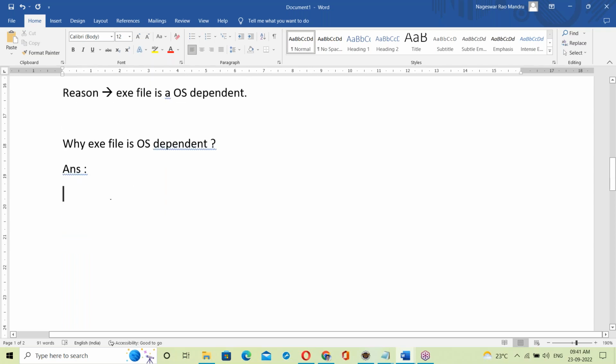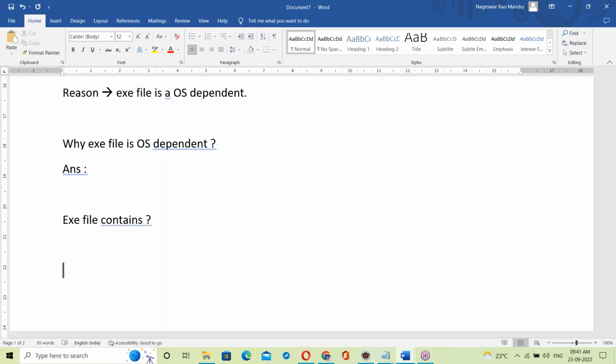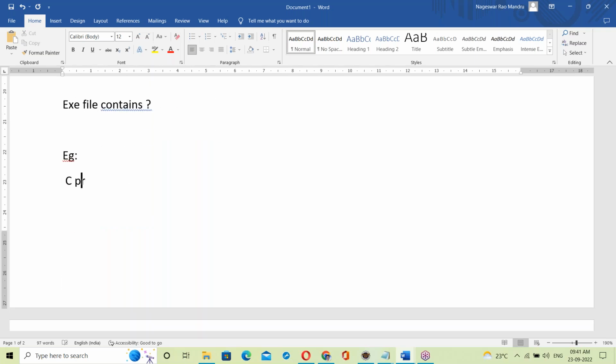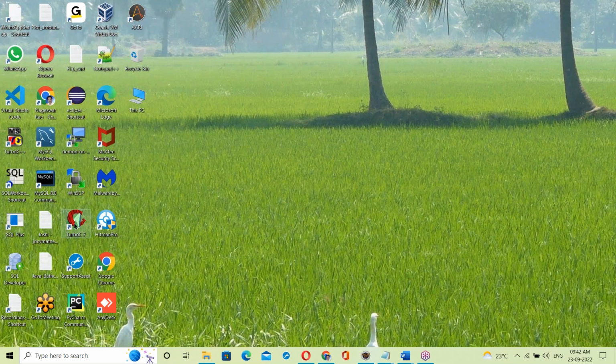To understand this, you must have knowledge of the exe file. So what exactly is an exe file, and what does it contain? Suppose, for example, we take a C program, a C program exe file prepared on Windows OS. What does it contain? Now let me show that C program.